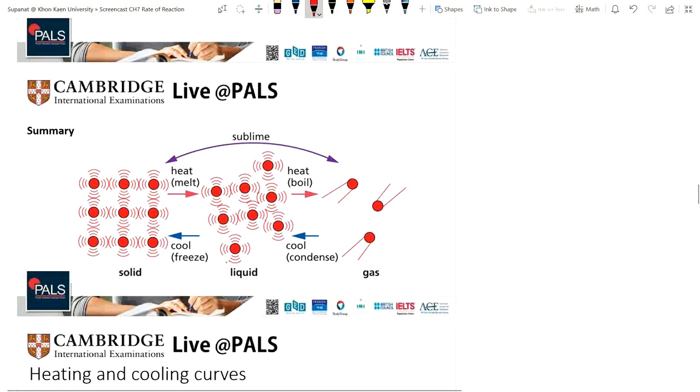And then after that, we cool down. Then we will see the particles of the liquid move closer and arrange orderly. So now it has turned into solid. Okay? And when it changes state directly from solid into gas, we call it sublimation. For example, carbon dioxide, the dry ice, and iodine.